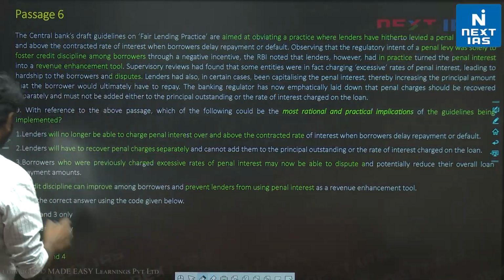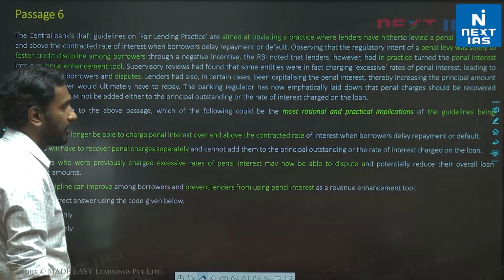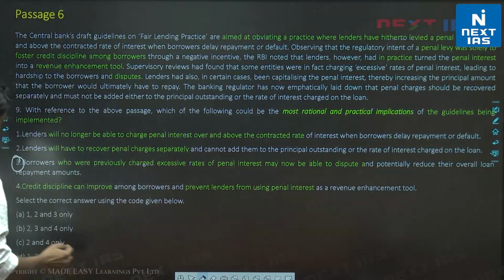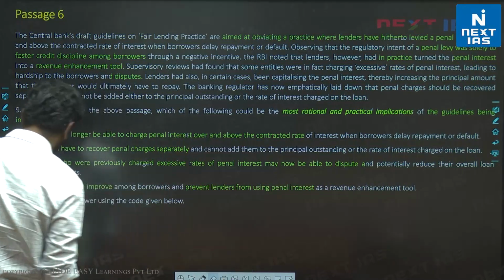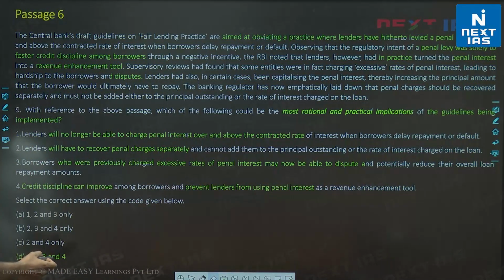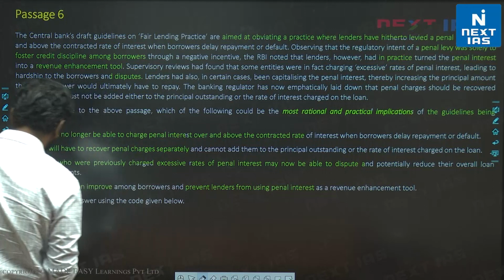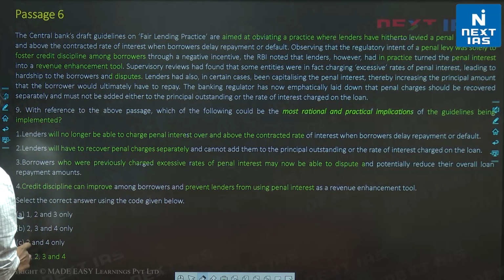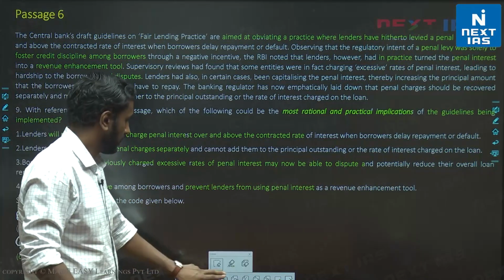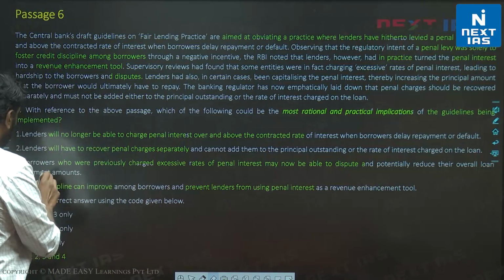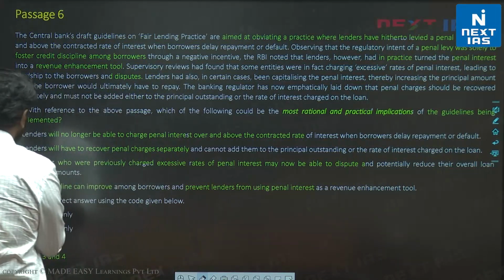Let's come to statement 3, which was a little problematic for students. That's because here the options don't make it easy. A lot of students have actually gone with 2 and 4, and a lot of students have also gone with A. So C and A have been choices, but they are incorrect choices, as you can see, and I'll explain why. I think I've explained 4 enough, but let's look at 3 once.